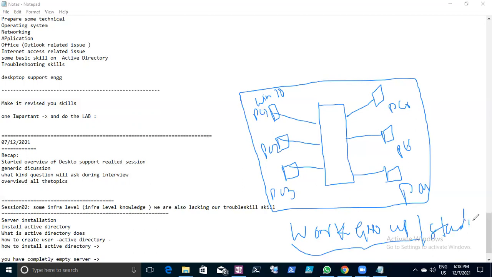Standalone means each system needs its own user to log in. On this computer you need to create your own user and that user is going to log in. User 1 should be created here, and whatever user 1 is created here, it should be created on the others too.